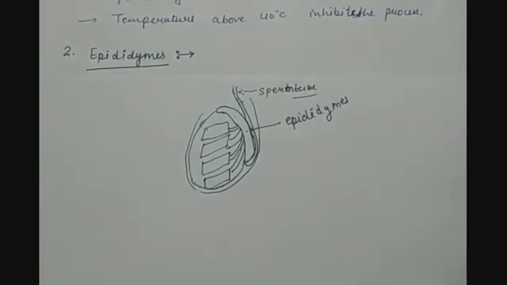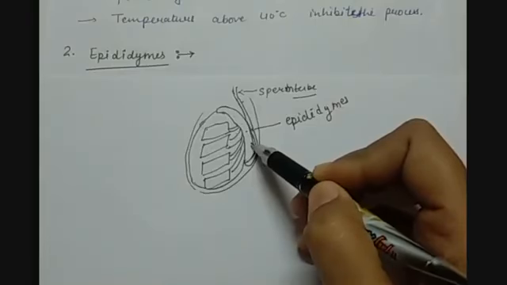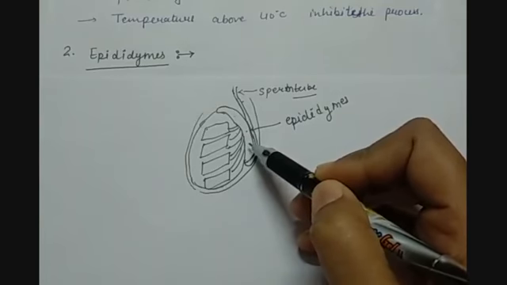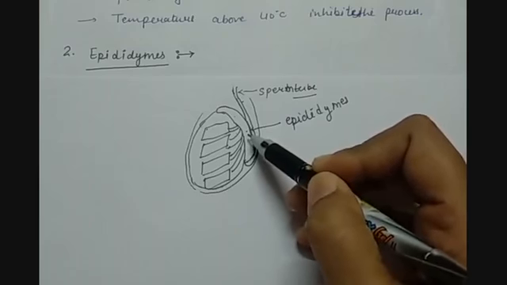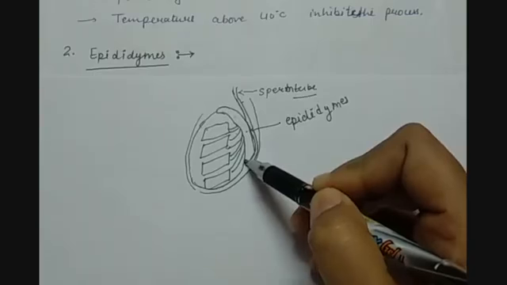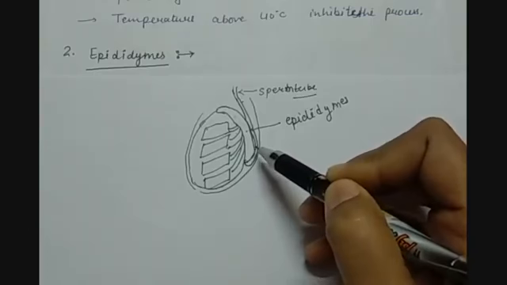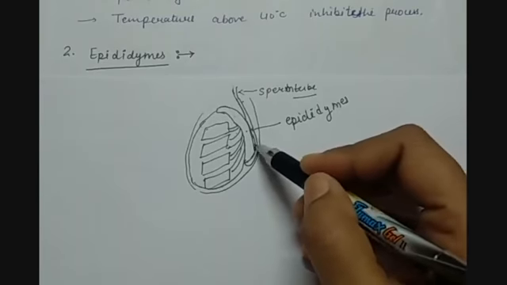So this mass of coils that has formed here is called the epididymis. It is about a 4 to 6 meter long tube. The sperm cells may remain temporarily stored here in the epididymis. The lower end of each epididymis is joined to a tube or duct called the vas deferens, also called the seminal duct or sperm duct.